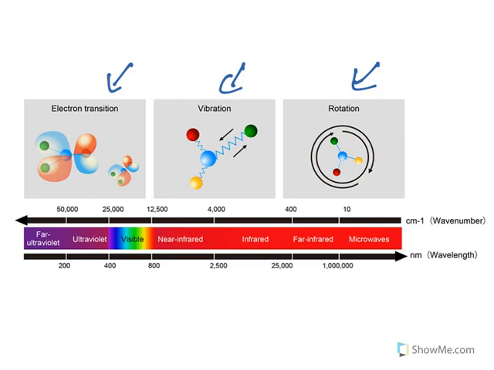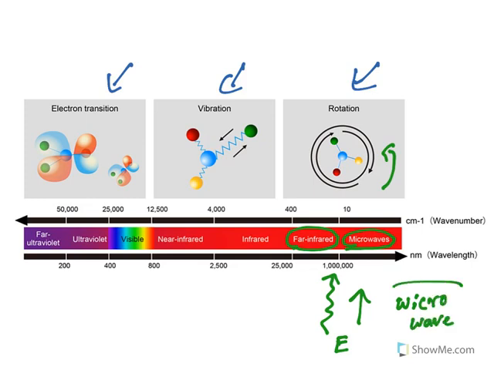Now rotational transition occurs at microwave and far infrared radiation. That means when this radiation is provided, the energy will cause rotations in the molecules. You know, microwaves, there is an instrument called microwave. With use of microwaves, we heat up our food.